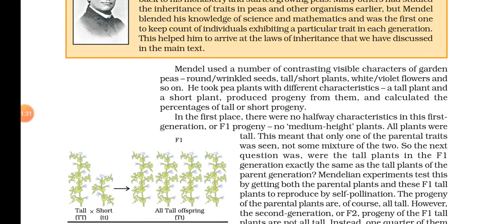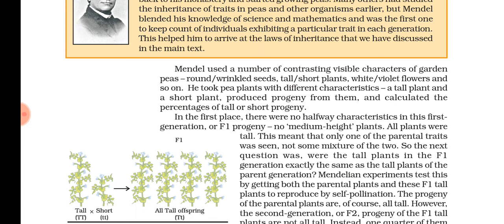So Mendel used a number of contrasting visible characters. Contrasting visible characters means two opposite versions of the same character. For example, the shape of the seeds has two different versions, or traits: round seeds and wrinkled seeds, which are not smooth.